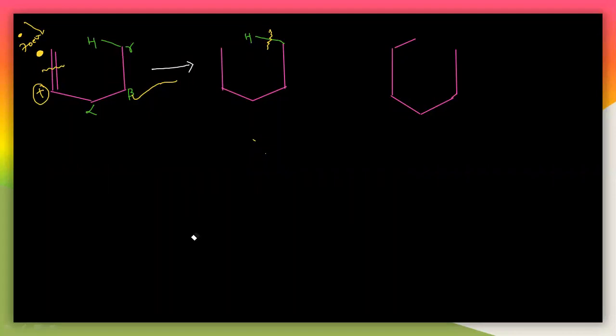So see here what happens. In the next step, this bond can break down here. This bond particularly breaks down here. You are getting the radical here, and you are getting a positive charge here. Now, in the first step, what happens? First this bond can break down here, then you will get the radical here.